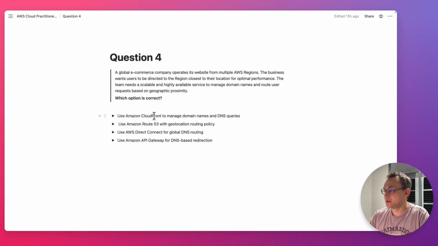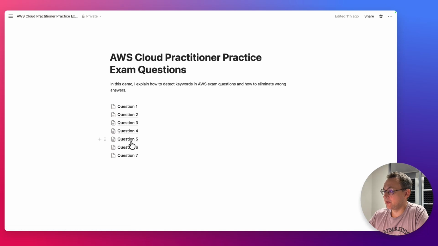Use Amazon Route 53 with geolocation routing policy. That is correct. Amazon Route 53 is a service where we can manage domain names, DNS entries, DNS routing, and stuff like that. And it has a few routing options. One of them is geolocation, so this one perfectly fits into the requirements. The remaining two are not correct. And the next question, number 5.